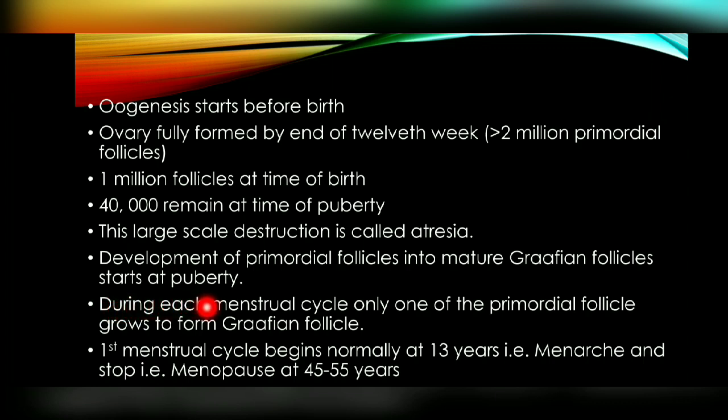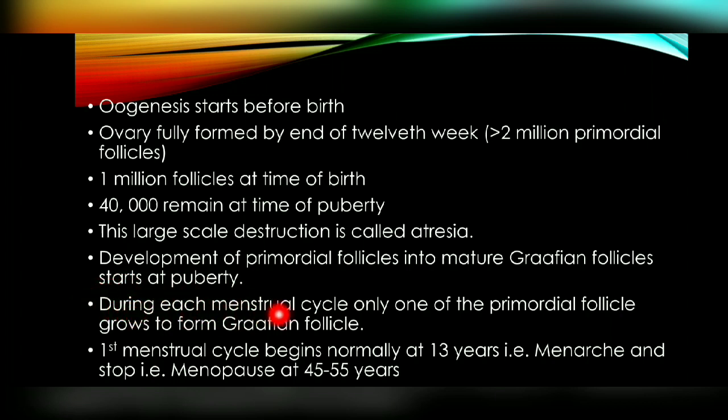So during each menstrual cycle, which will occur every month, only one primordial follicle grows to form a Graafian follicle. So out of these 40,000 primordial follicles, every month a menstrual cycle will occur, and during each menstrual cycle only one primordial follicle is going to mature and form the Graafian follicle. Only one ovum is going to be released, alternately from one of the ovaries. So that is called the menstrual cycle. We will discuss it in detail.